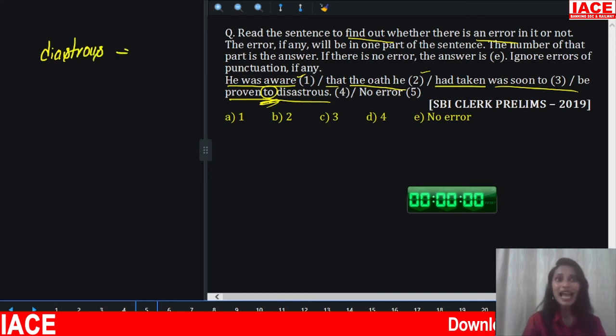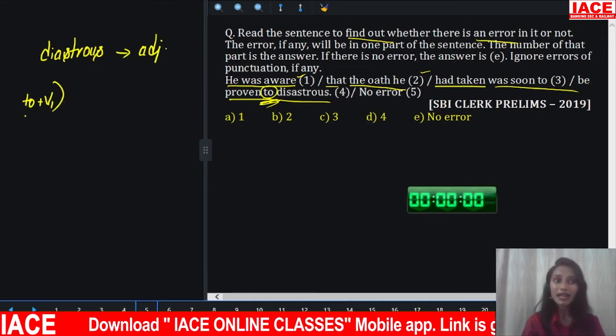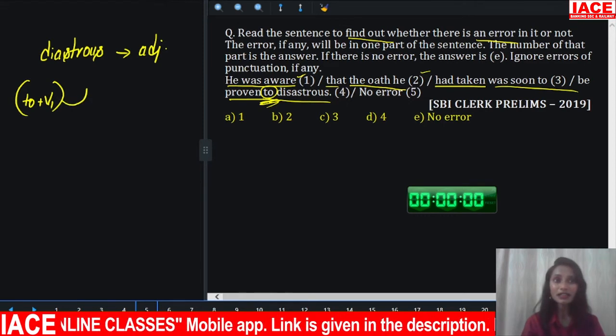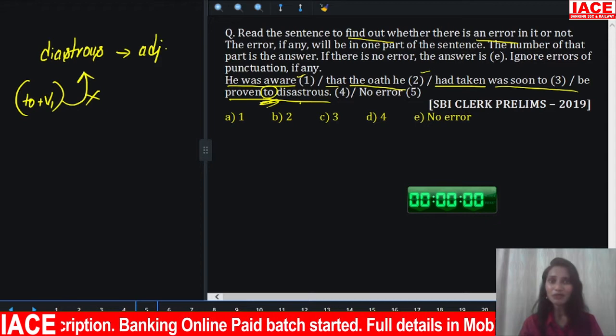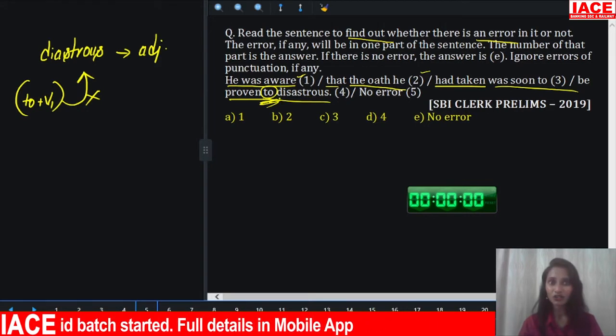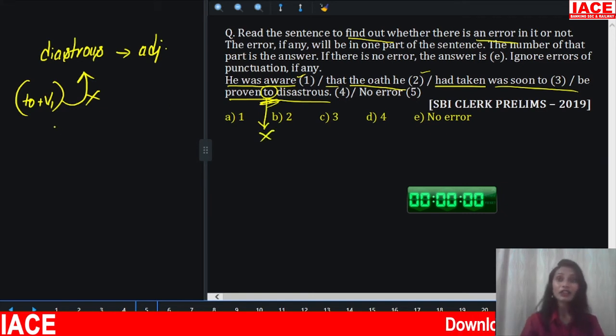It's an adjective. We generally form to infinitive only with verbs, right? To plus V1. But here, too disastrous. No, you cannot use a preposition before an adjective. You cannot do that. So you have to drop that too. You have to eliminate it.